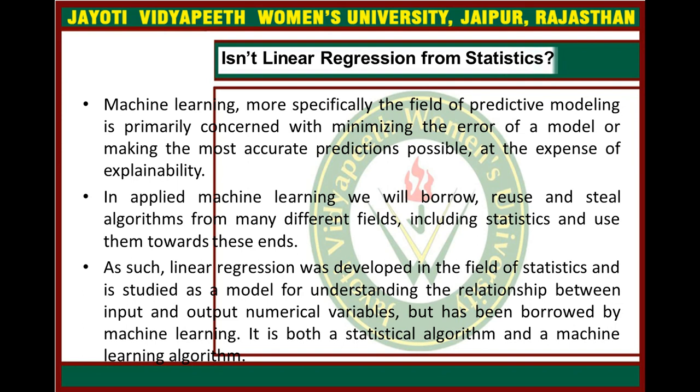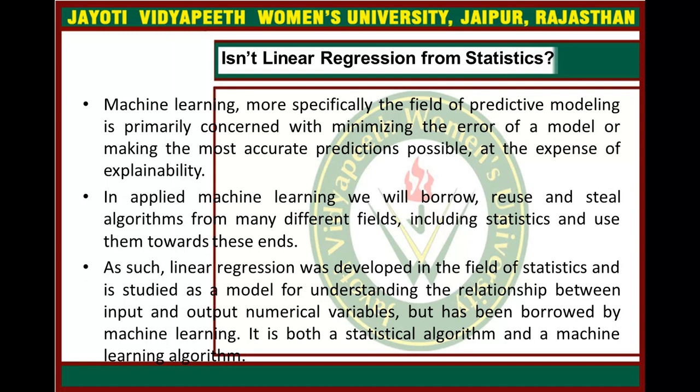So in applied machine learning, we will borrow, reuse and steal algorithms from many different fields, including statistics, and use them towards these ends, right? So as such, linear regression was developed in the field of statistics, of course, and it is studied as a model of understanding the relationship.